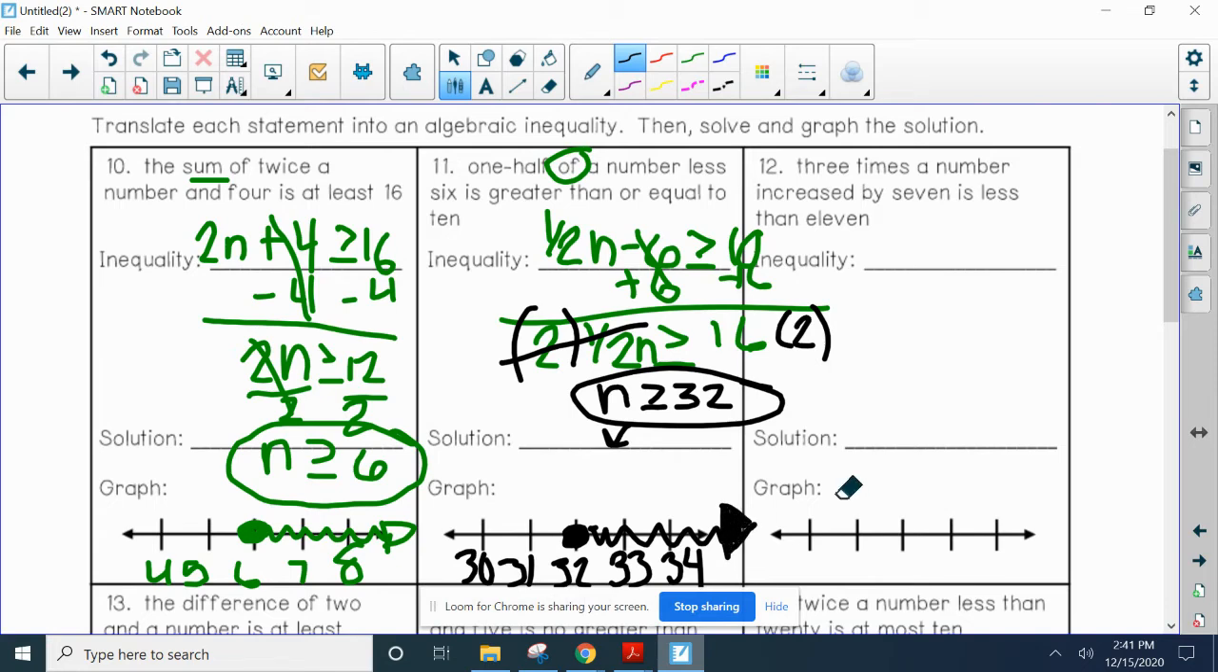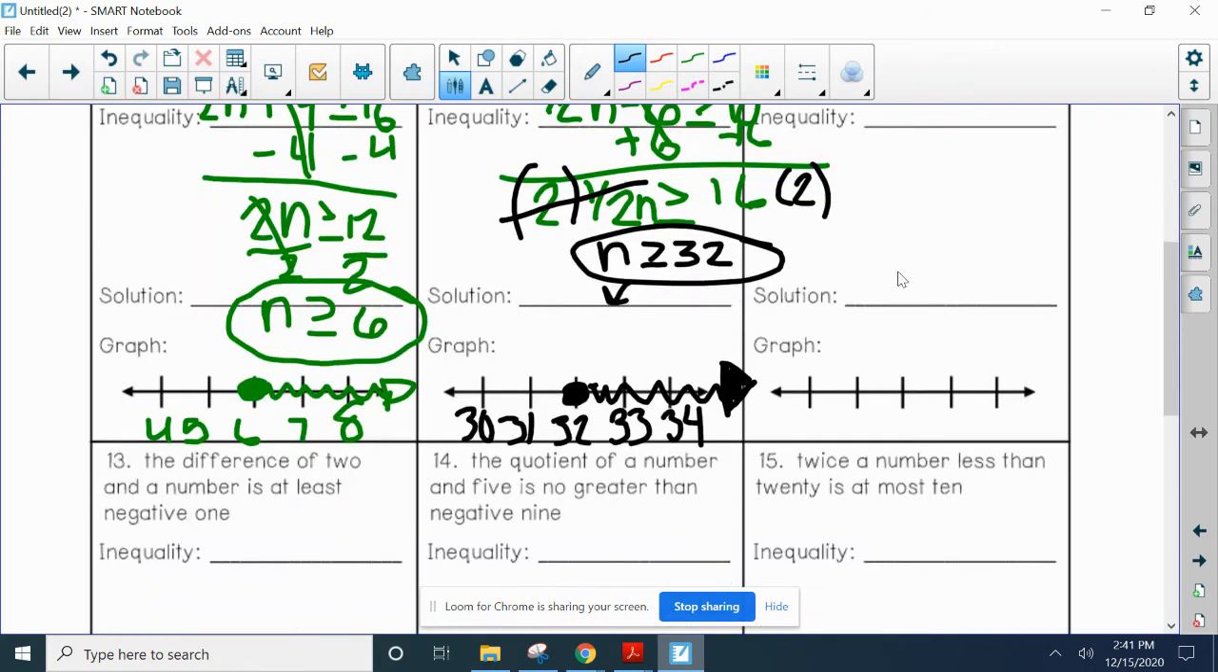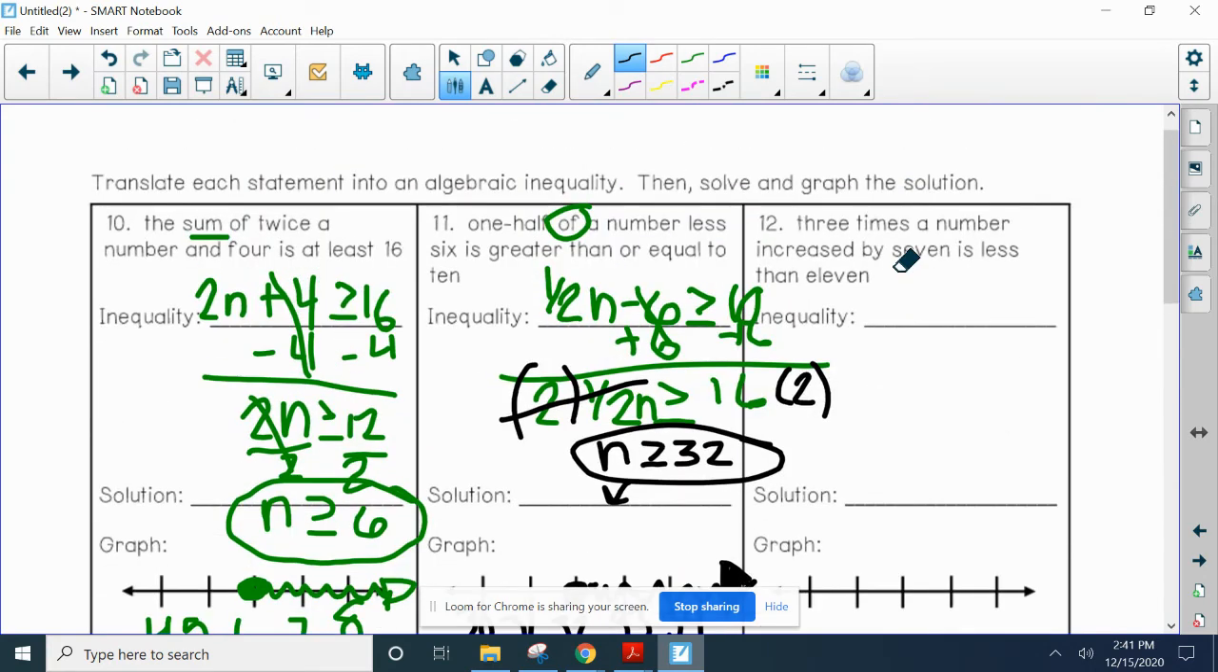Awesome. All right. And then I'm going to do 12, and then I'm going to have you pause and do 13, 14, and 15. All right, so 3 times the number increased by 7. So plus 7 is less than 11.